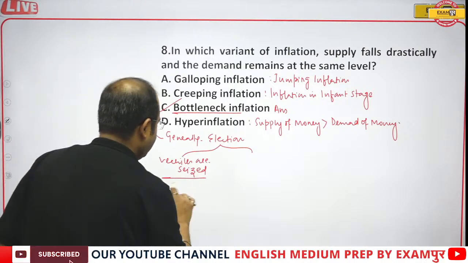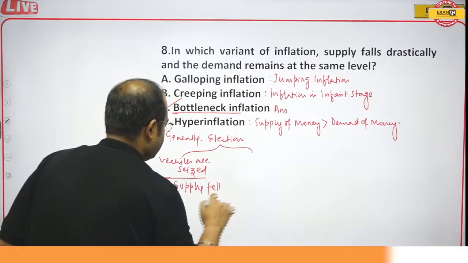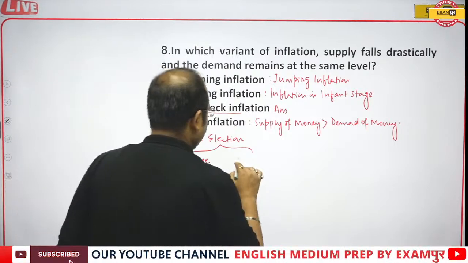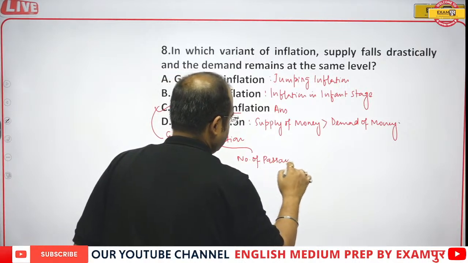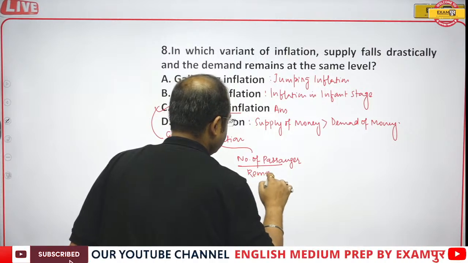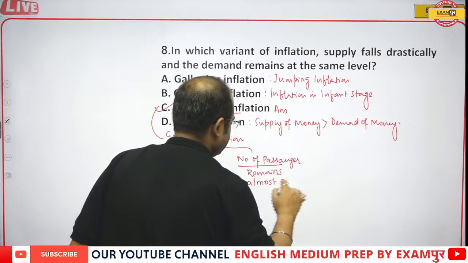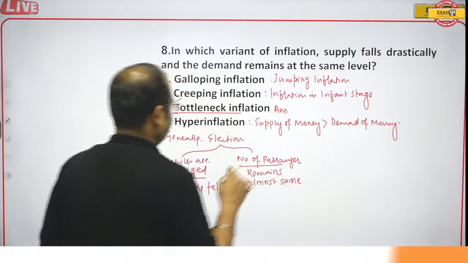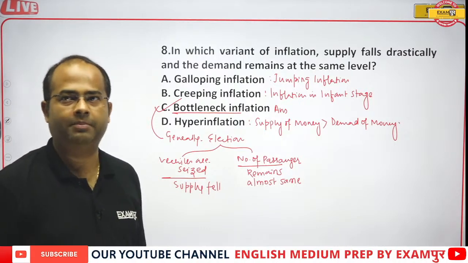So the supply fell, and the number of passengers remains almost the same. So supply falls drastically where the number of passengers remains the same.